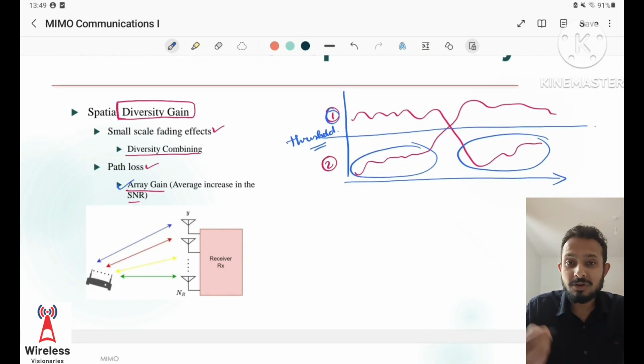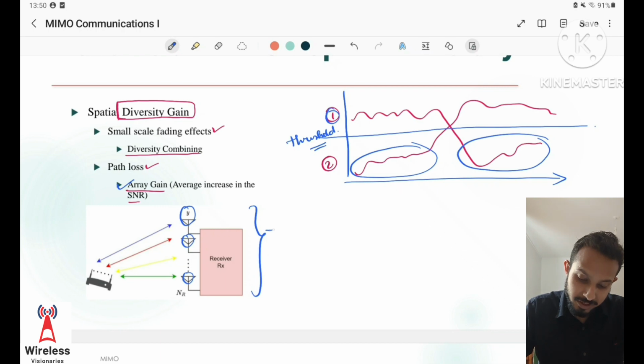So second is array gain. By array gain, we mean that the signals received at all the antennas are combined in such a fashion that we get a combined SNR which is at a much higher level.